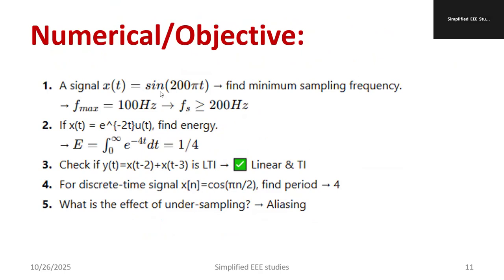Suppose x of t equal to sine 200 pi t. Find the minimum sampling frequency. So here f max equal to how much? 100 hertz. Okay, f max equal to 100 hertz. Then fs greater than or equal to 200 hertz. That's the condition.